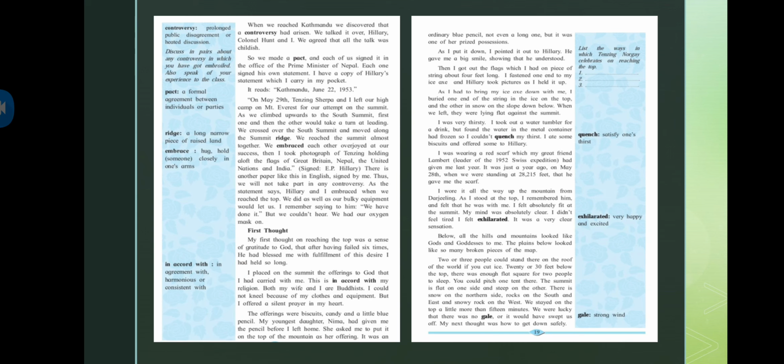As I had to bring my ice axe down with me, I buried one end of the string in the ice on the top and the other in snow on the slope down below. When we left, they were lying flat against the summit. So what he's saying is, as I had to bring my ice axe, I had to put it down, and I buried one end of the string which was there for the flag. So I buried one end of the string, and the other is in the snow on the slope down below.